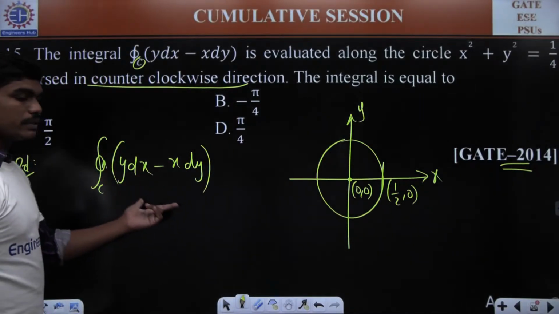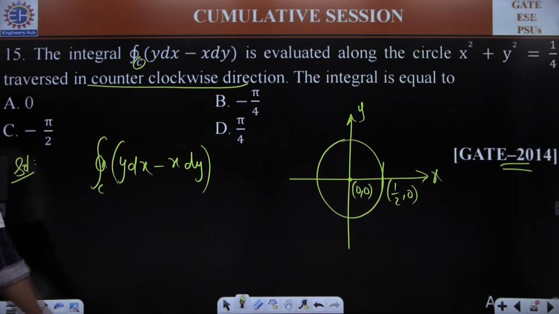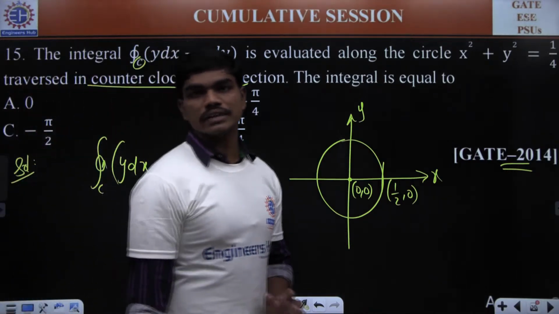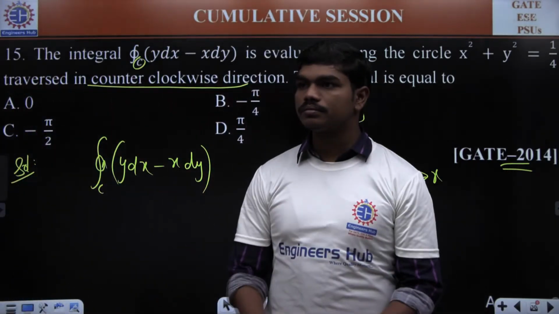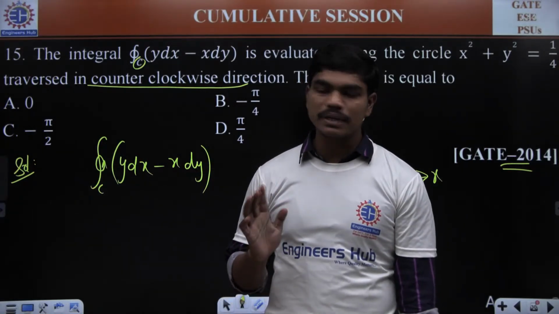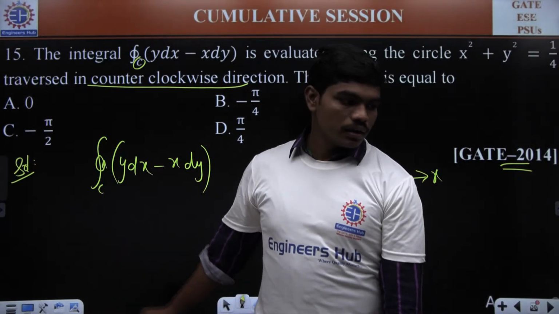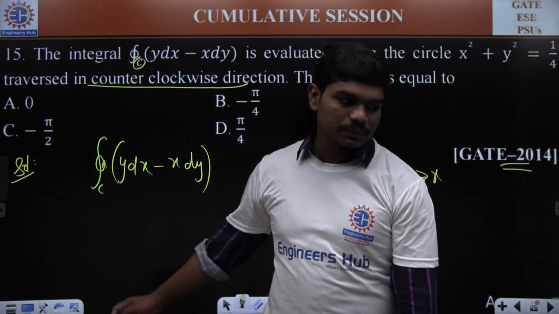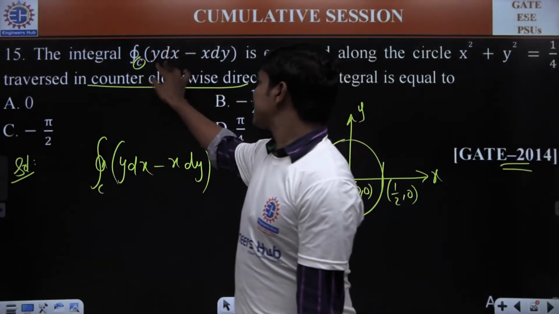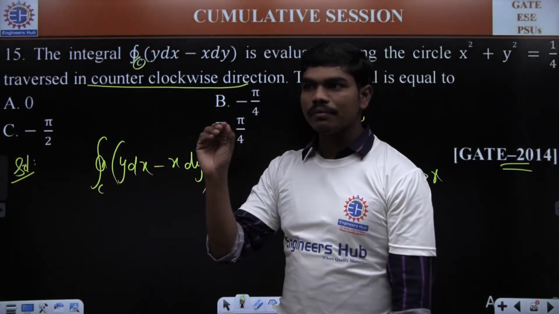Since only two variables are involved, and you are calculating a line integral, meaning along the curve you are integrating, can we apply some theorem here? Is there any feasibility for us to apply any theorem? Yeah, we can apply. Which theorem can we apply? We have a line integral only in terms of two variables, and the path is closed. So we can apply Green's theorem.